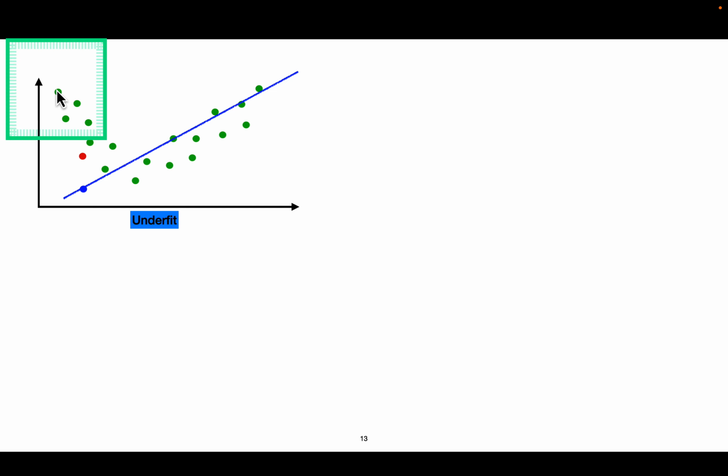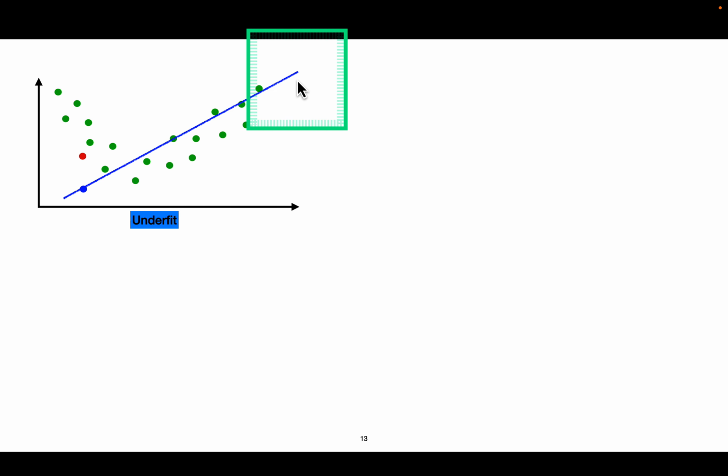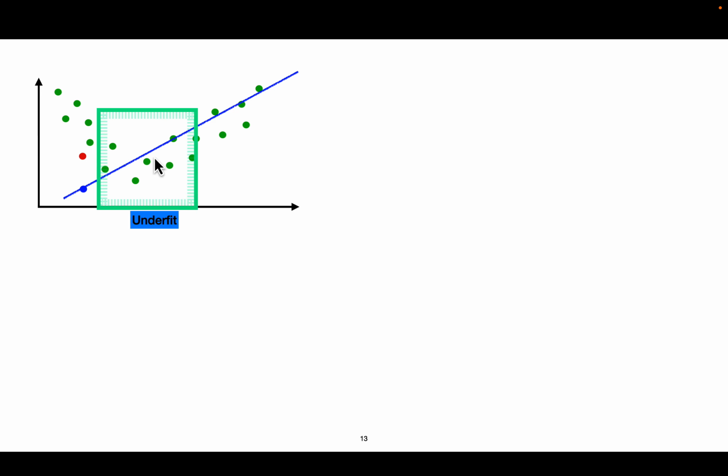So the green spots are, for example, the training data, and we have created a model, but this model is very simple. It's just a straight line, so it is underfit because it's only predicting a few points, and it is close to some points but a bit far off.